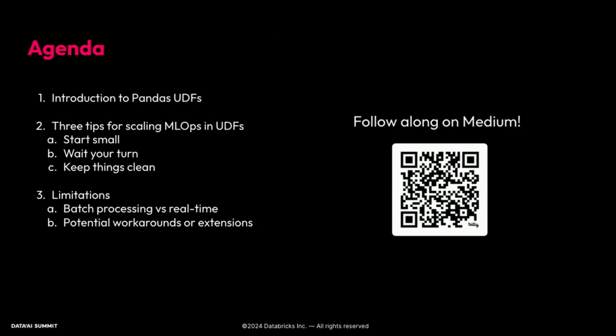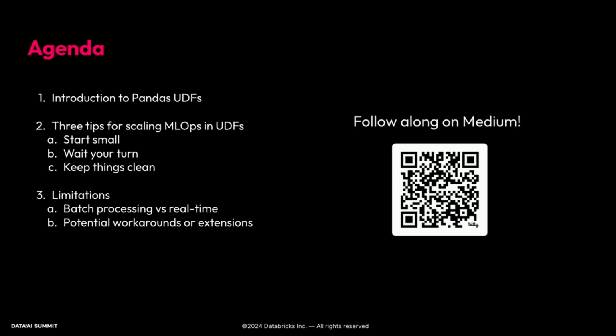Here I have an agenda, and I know a lot of people like taking pictures of the content. We are going to be getting pretty technical and getting hands-on. A lot of the content is available in this Medium article here, so feel free to follow along there, and you won't have to go through each of the code snippets through the bulk of the presentation. So in terms of the order of what we're going to be doing today, we're going to talk a bit about Pandas UDFs as an introduction.